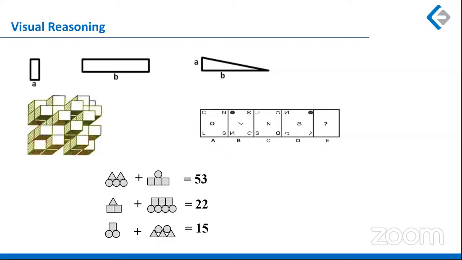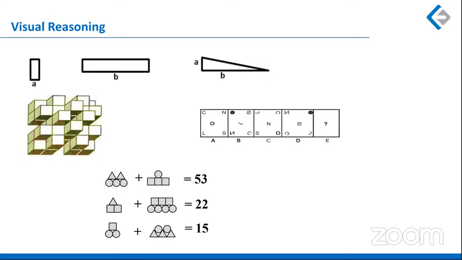If I sum up the squares in all the figures, they come out to be 9. If I sum up all the triangles in the 3 figures, they sum up to 6. If you divide everything by 3, you get 4 circles, 3 squares, and 2 triangles, and that is what was required in the final question. Correct?